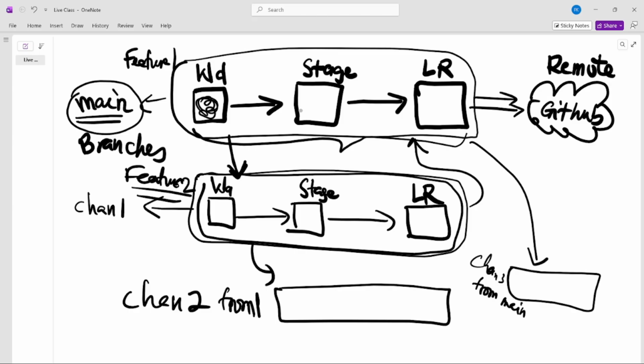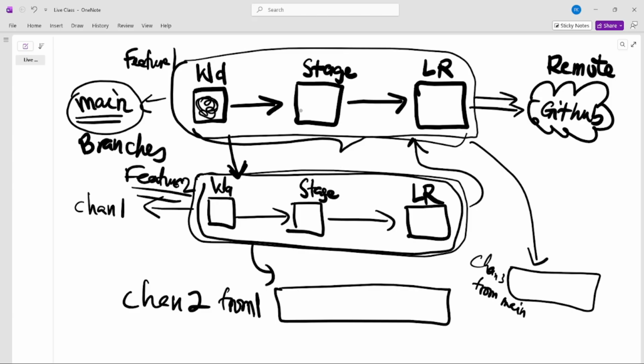We make sure that each branch is solving a particular problem, is working on a particular feature, right? So we are going to experiment with that to actually solidify the concept. But just know that there's always a main branch or a main channel. We make a copy of it by creating a new branch, and then work on something else. When that thing is fully ready, then we can decide to merge it. This is the local flow, the local repository, and your local machine flow.